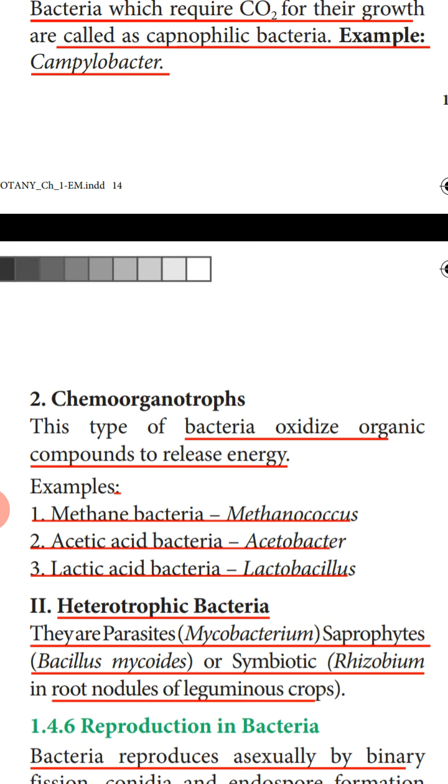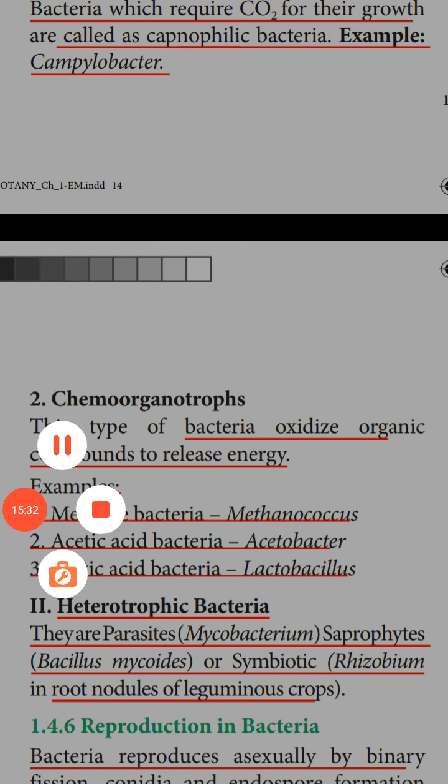So as we studied, hetero means different. Some bacteria cannot synthesize their own food. They depend on other organisms for their food. If they depend on the living organism for the food, that mode of nutrition is called parasitic. If they get the food from any dead remains, dead organisms, then it is called saprophytic. Some of the bacteria live in association with other organisms, and both the organisms are benefited. That mode of nutrition is called symbiotic mode of nutrition. So here we have studied about the life process. Through life process we studied nutrition as well as